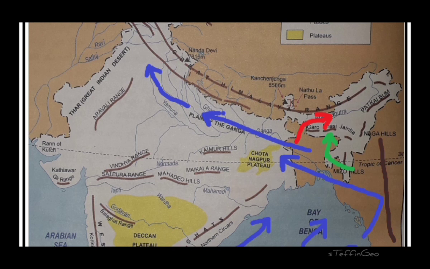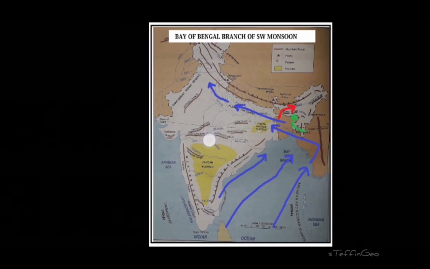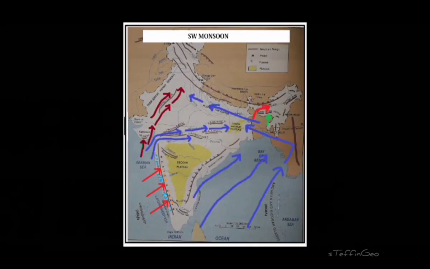And the third branch, which is given in green color, goes directly northward to the Garo-Khasi hills, right? Again, these hills act as a barrier. So the southern slopes of the Garo-Khasi hills receive heavy rainfall from this branch. So these are the three subdivisions of the Bay of Bengal branch. Now, if you see both the branches together, it looks like this, right? So better draw it on a map than taking a screenshot.